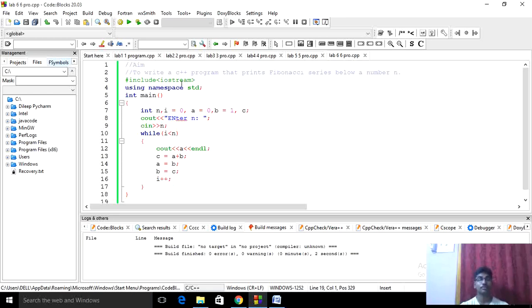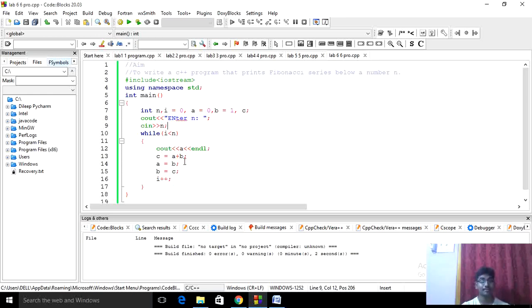The aim of this program is to write a C++ program that prints the Fibonacci series below a number n. Okay, I include iostream, using namespace std, and the main function. In the main function, int is my data type, and I will initialize the variables i equal to 0, a equal to 0, b equal to 1, and c. I will print enter the number, and I will store my n value to get the input. I'll use a while loop. While i is less than the given number, that is i less than n, this code will be executed.